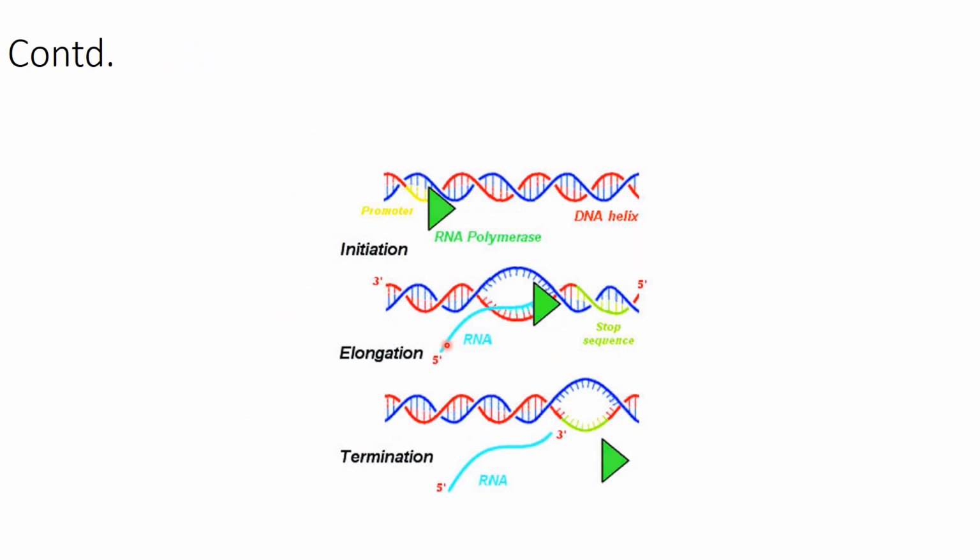So transcription has 3 steps: initiation, elongation, and termination. Initiation is just the beginning of transcription. Elongation is when the RNA strand increases in length by joining of new RNTPs. And termination is when this polymerase enzyme reaches a particular sequence, that is the termination of mRNA. Now we are going to see all these 3 steps one by one in detail.